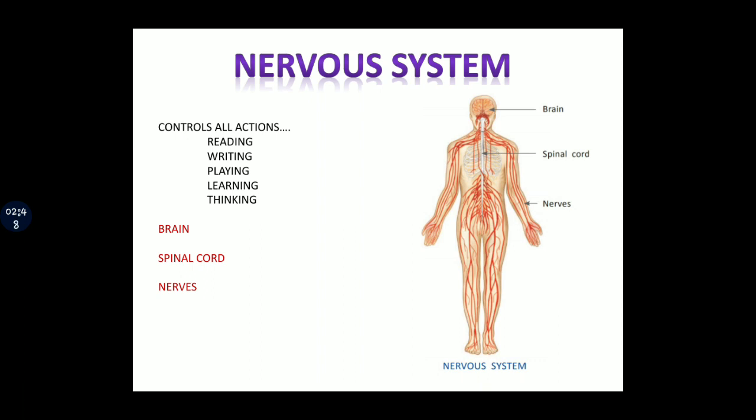All these actions are controlled by our nervous system only. So when you learn, that is controlled by the nervous system. So we are able to learn anything because of this system only.